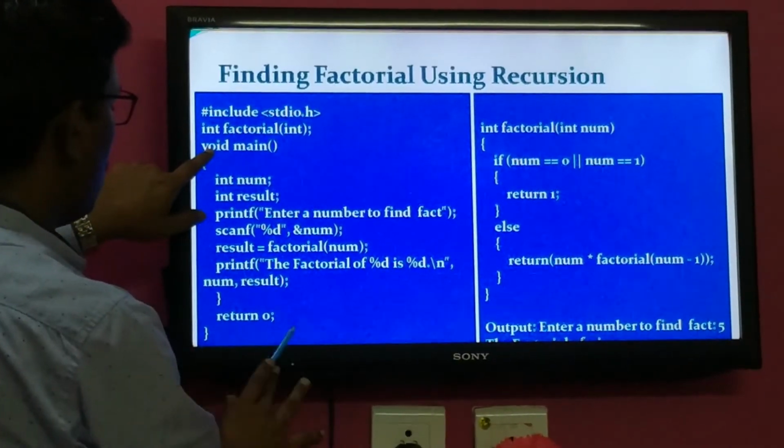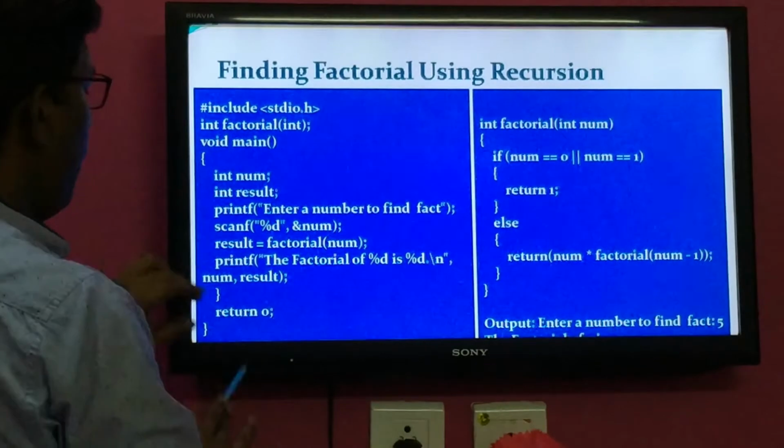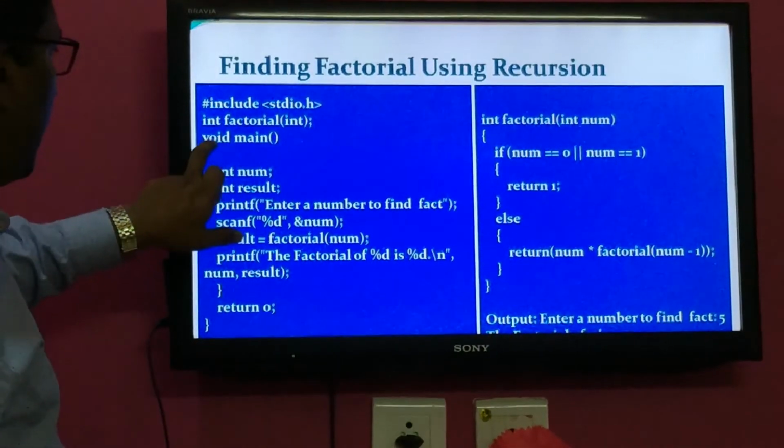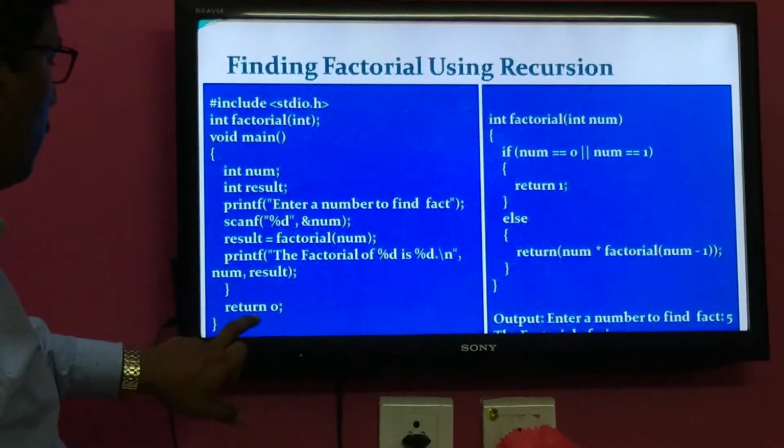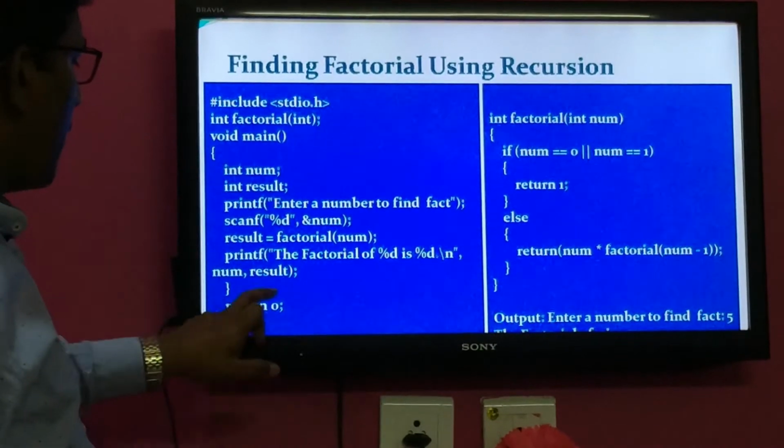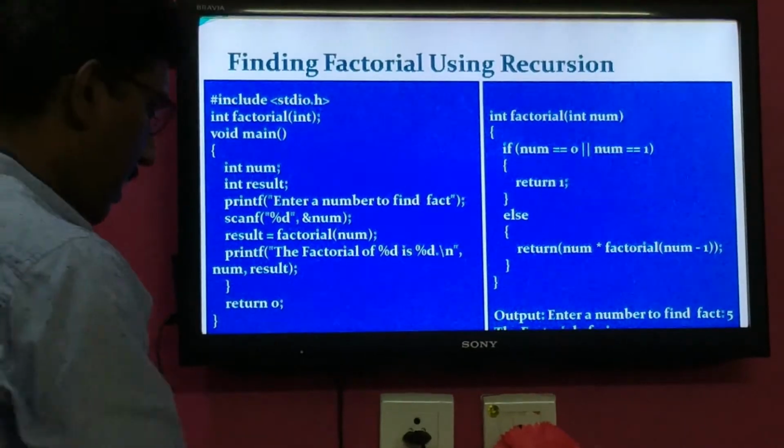This return 0 statement is not necessary. By mistake, this statement was included over here. If it is integer type, then only return 0 needs to be used. If it is void type, this statement needs to be ignored. This is about factorial using recursion.